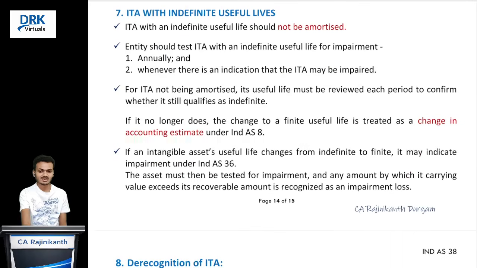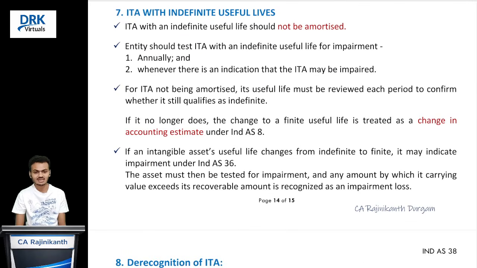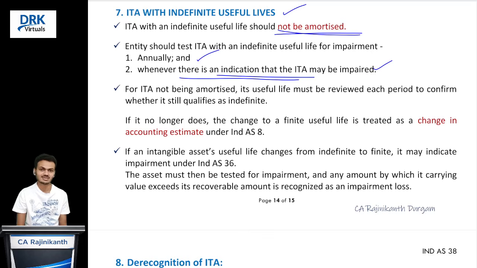And now the favorite area came. What is that? Intangible asset with indefinite useful life. We are getting economic benefits for an unlimited period. For everyone, this is the favorite area, correct? We should not amortize it. Instead of that, we should go for impairment testing annually, and whenever there is an indication that impairment conditions exist. Are you clear with this?